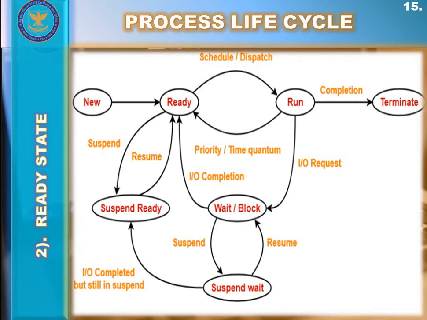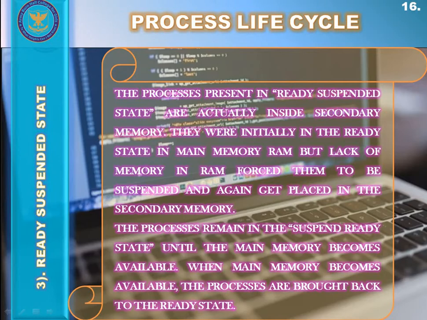When the process is ready to get executed by the CPU, but is waiting here in the ready state for the CPU to execute it, this is called the ready state. So the queued processes are ready for execution, waiting for the CPU to become available inside the ready state.